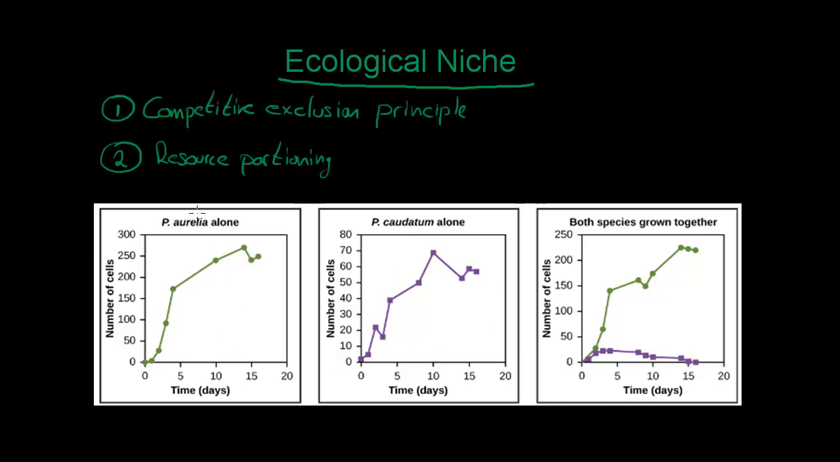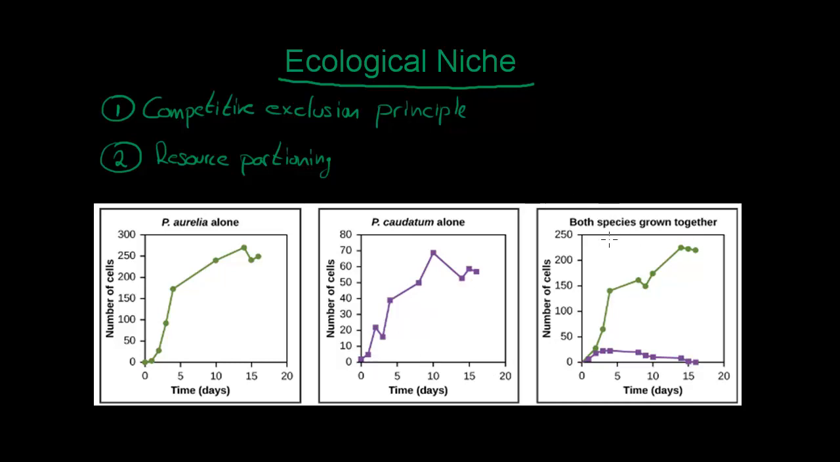So here we have the Paramecium aurelia on its own, and you can see when it's on its own, it starts growing through the days. The same happens with another species of Paramecium known as Paramecium caudatum, and you can see again on its own it is growing very well during time.